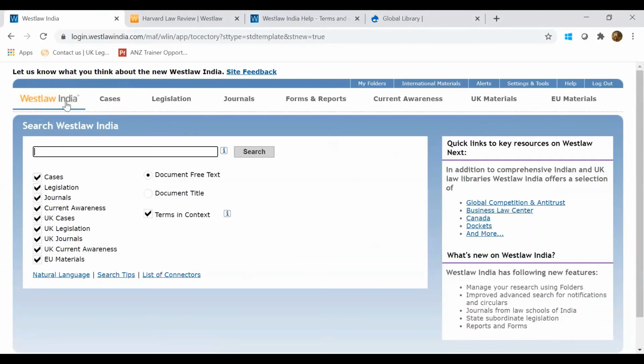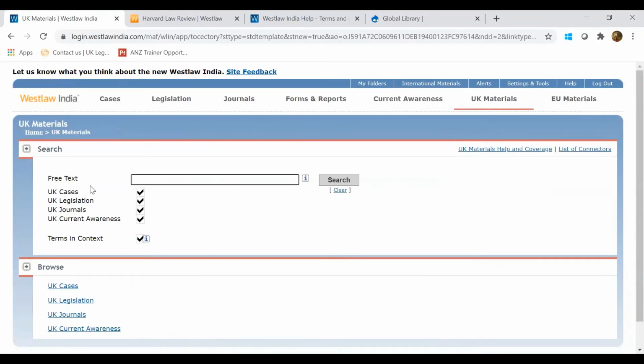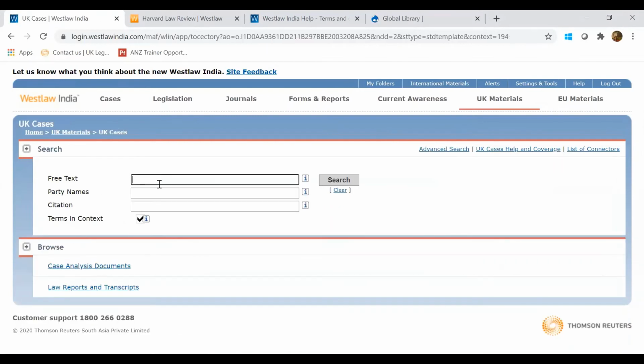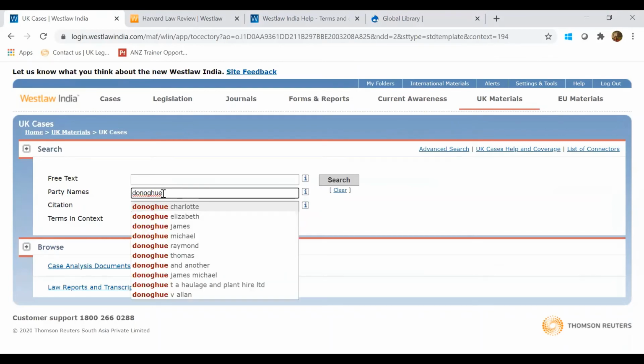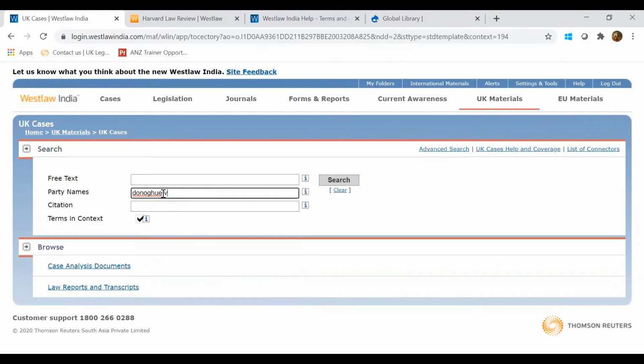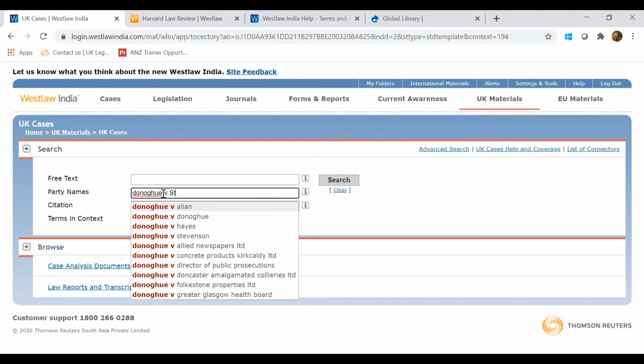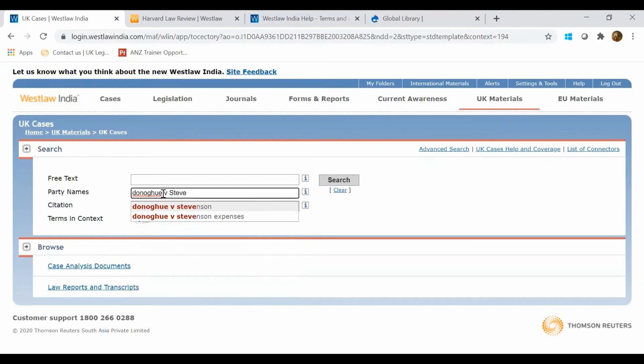If you are looking to search for cases, just go to UK materials here, and when you are on UK materials, go to UK cases. The first one you were searching was Donoghue versus Stevenson. I have just typed Donoghue because sometimes the V or S doesn't come, or we type some spelling mistake, so I've just taken the first name.